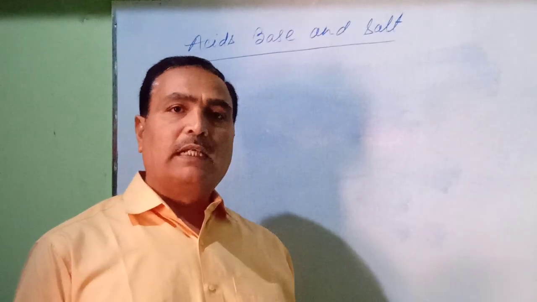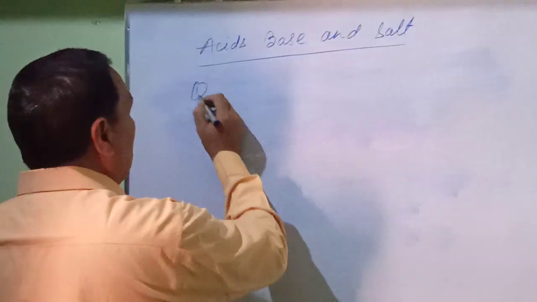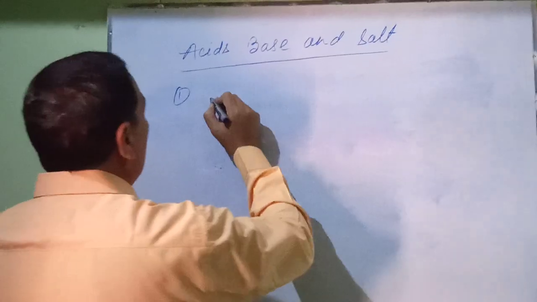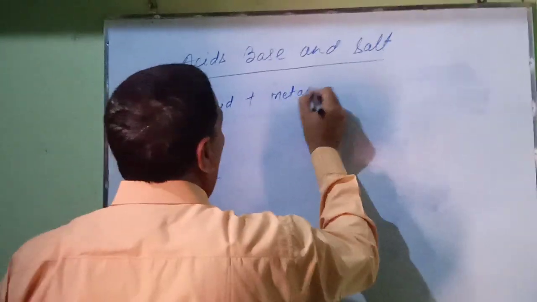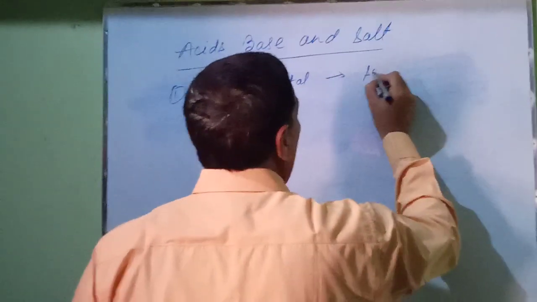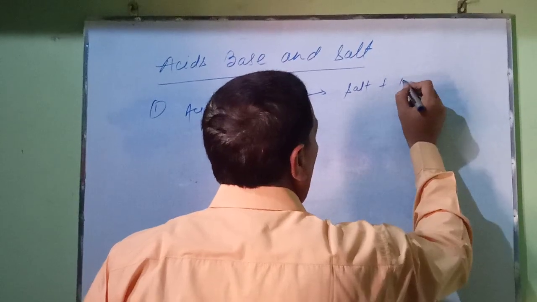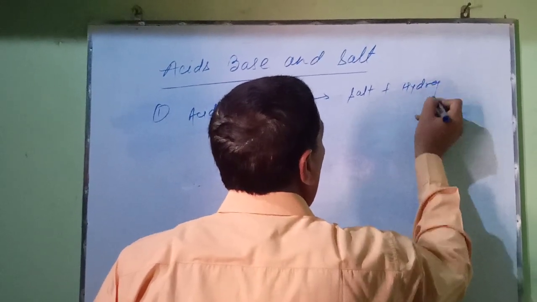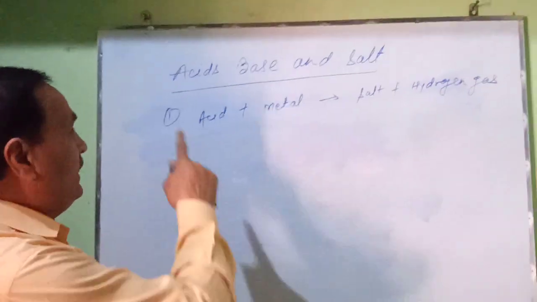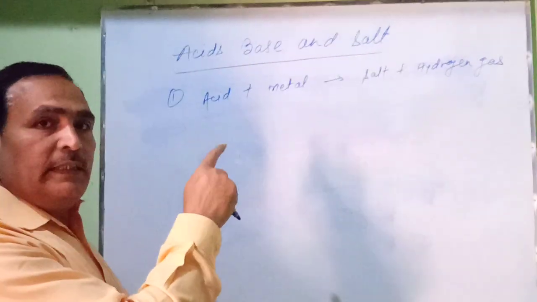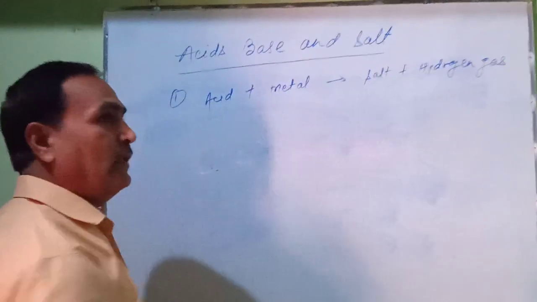Now we are studying chemical properties of acids. First of all, acid reacts with metal. Acid reacts with metal to form salt plus hydrogen gas. All acids other than nitric acid react with metal to form salt and hydrogen gas.